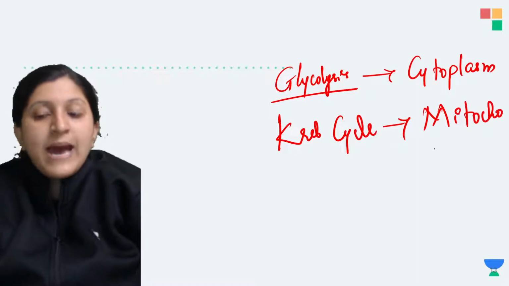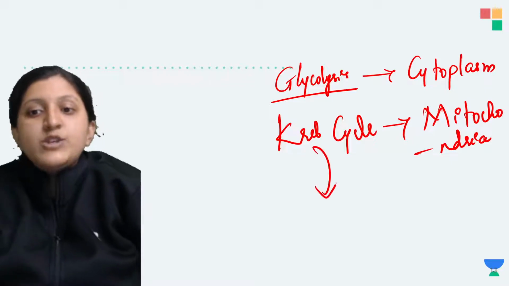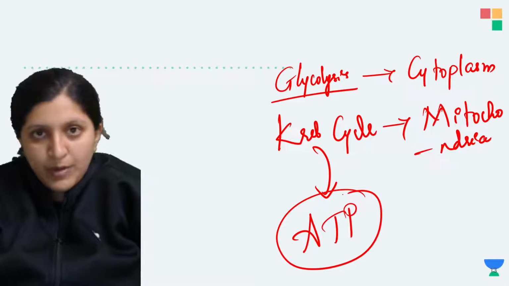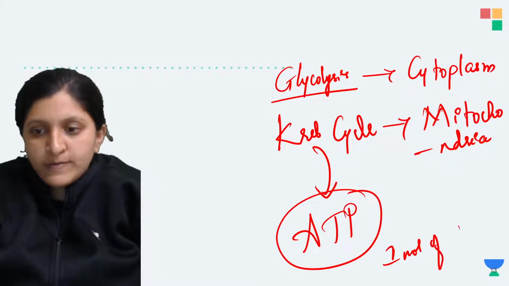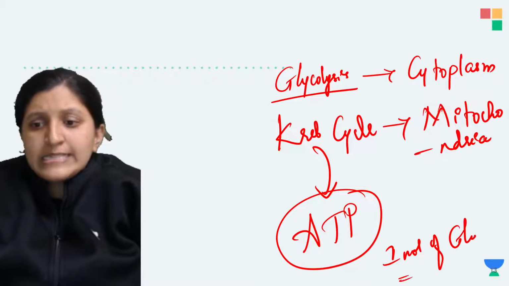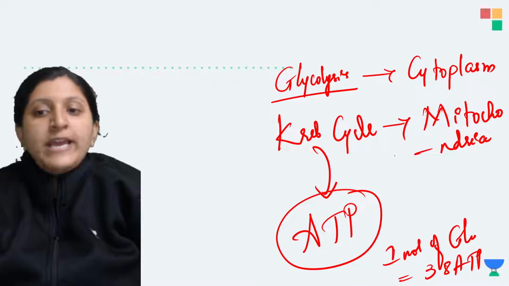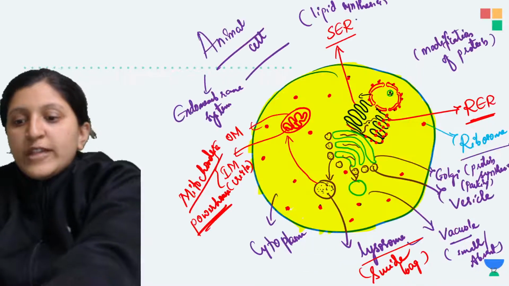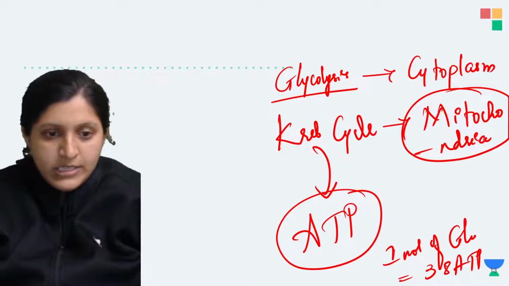And since the mitochondria is the place of the Krebs cycle, the result is basically a large amount of ATP production. That is, for 1 mole of glucose, 38 ATP are produced. So there are so many ATPs produced here in the mitochondria. Let me just explain it here.